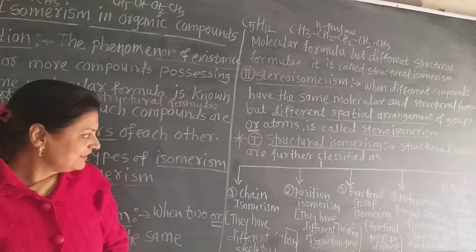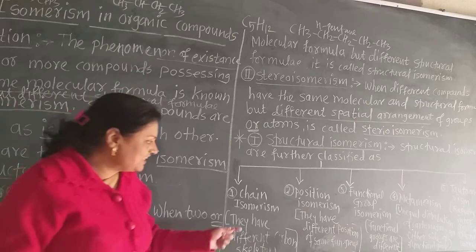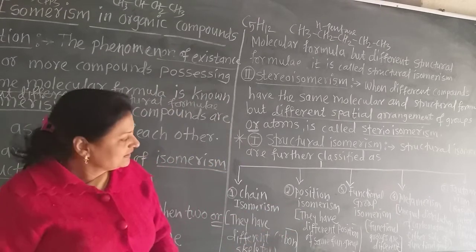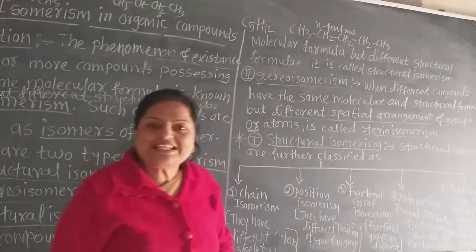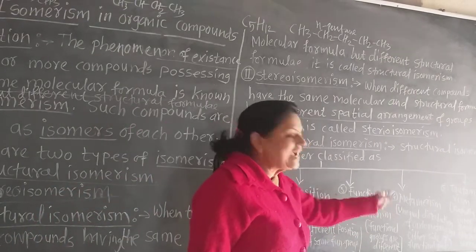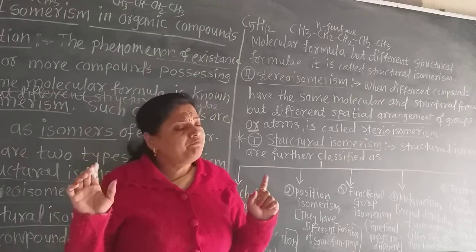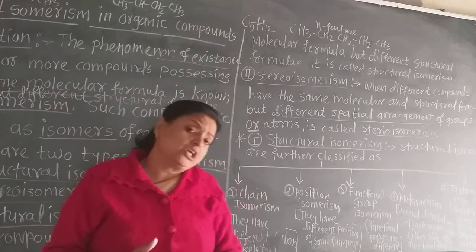Let us learn that. First is chain isomerism. Second is position isomerism. Third is functional group isomerism. Fourth is metamerism, and fifth is tautomerism. These 5 types are very, very important. Now let us see them one by one.